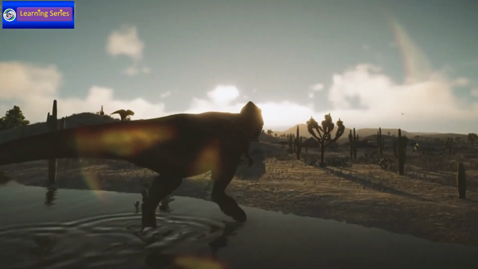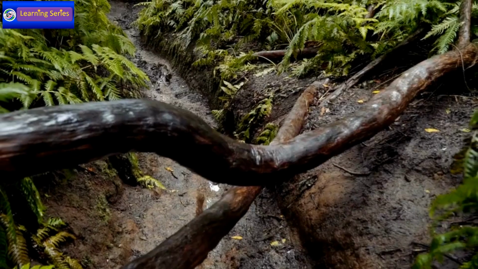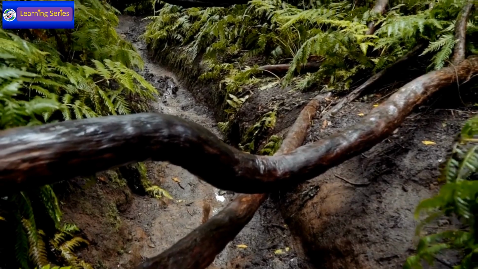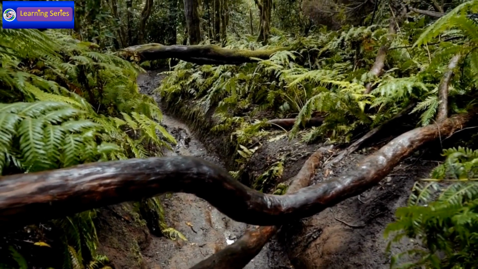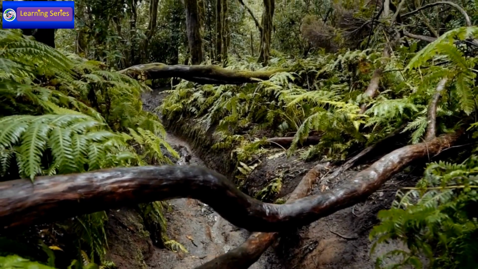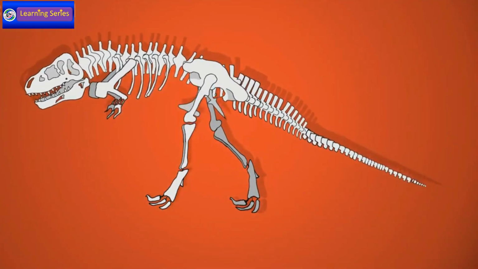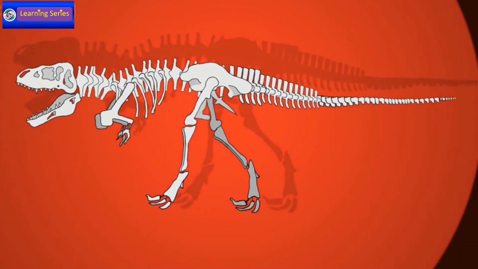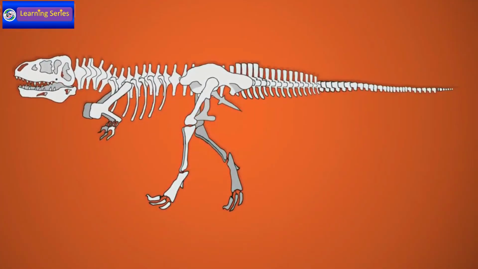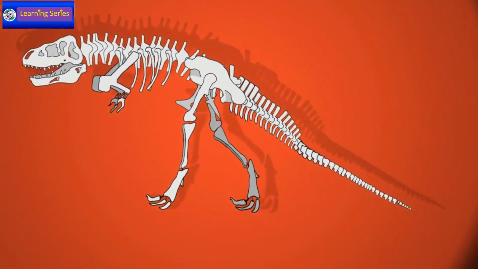Dinosaurs' habitats and evolution. Dinosaurs lived on land, and their fossil remains have been found in a wide variety of habitats, from deserts to lush forests, swamps, and coastal regions. Over millions of years, dinosaurs evolved into a huge variety of species, from small, feathered theropods to massive, long-necked sauropods.